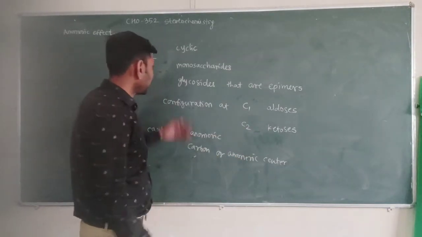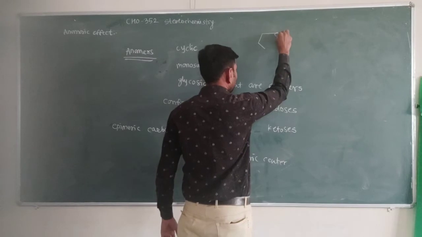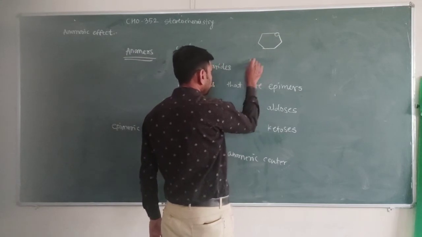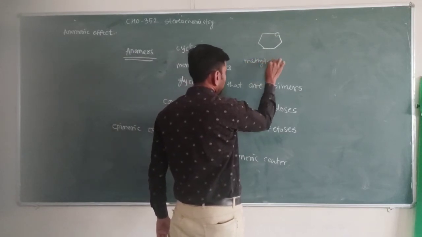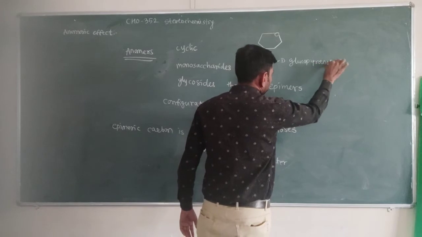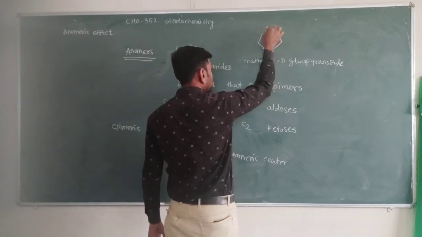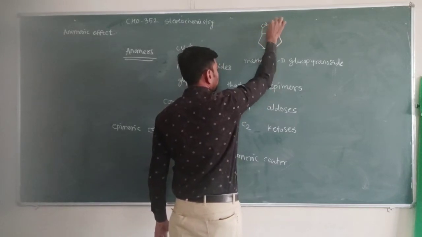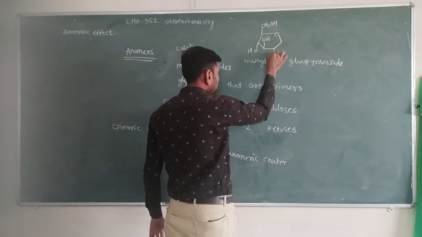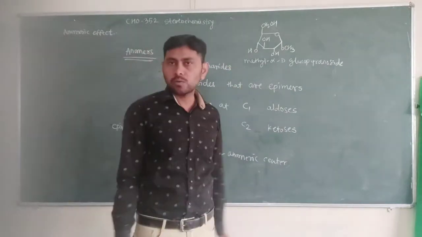For example, here we are taking glycosides, such as methyl alpha D glucopyranoside, which contains oxygen, the CH2OH group, an OH group here, an OH group here, an OH group here, and here OCH3. So this is methyl alpha D glucopyranoside.